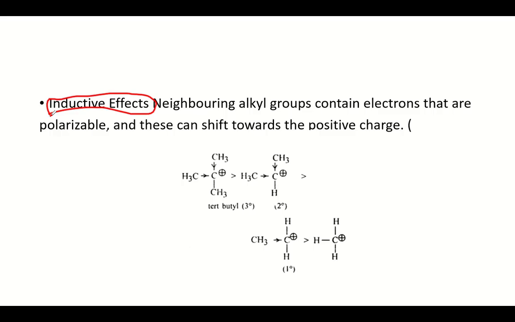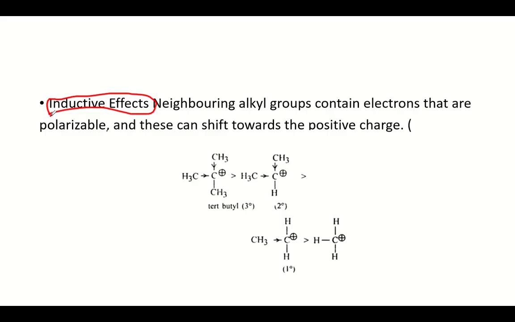I am not going into the greater details, and we know that there are two kinds of inductive effect, that is electron withdrawing inductive effect and electron releasing inductive effect. Electron releasing inductive effect is called as plus I effect, and electron withdrawing inductive effect is called as minus I effect.